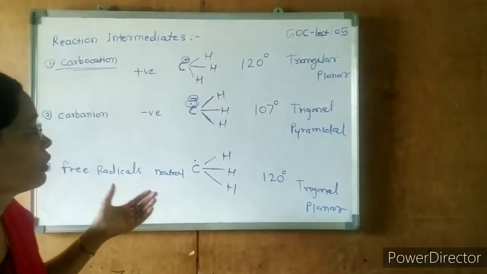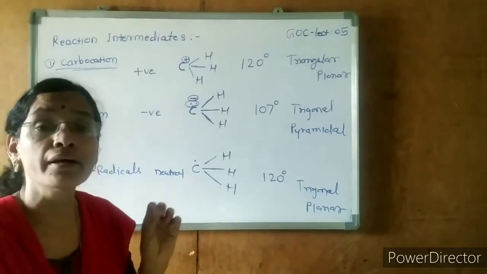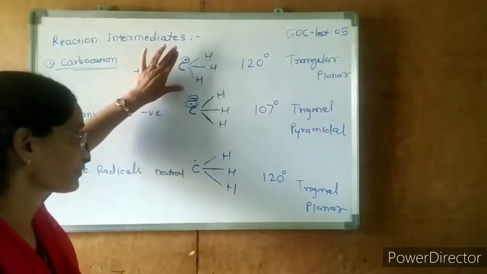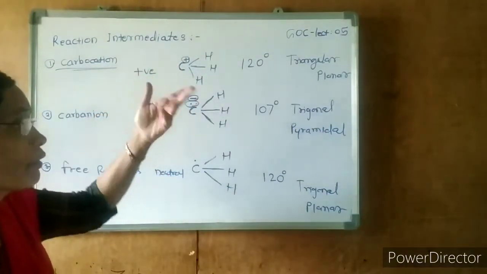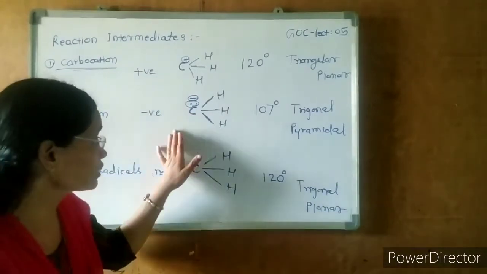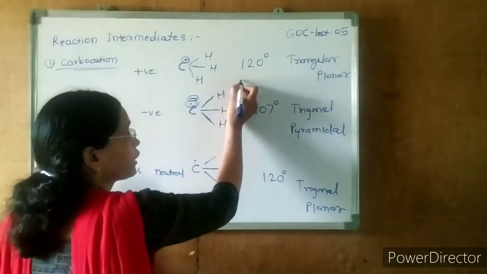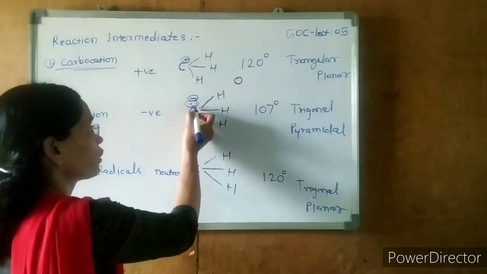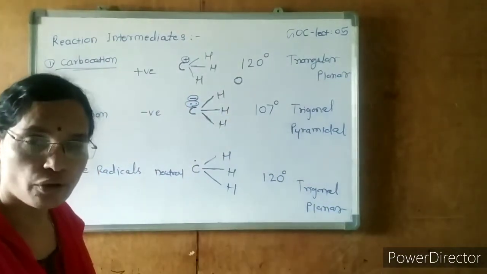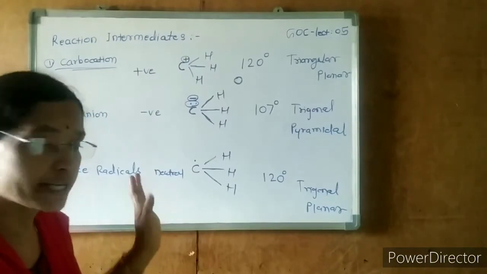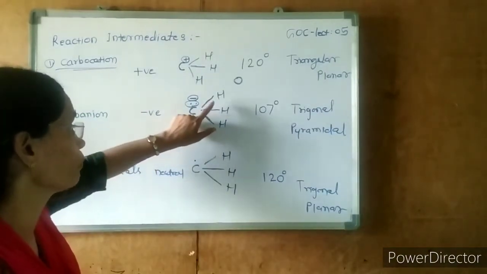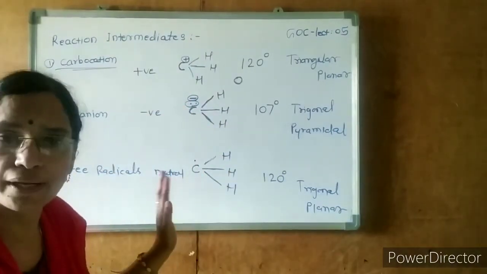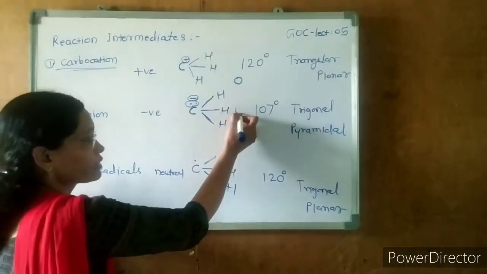The next property is the number of unpaired electrons. How many unpaired electrons are present in the carbocation? There is no unpaired electron present in the carbocation, so 0 unpaired electrons. In the case of the carbanion, how many unpaired electrons? There are also none. Total electrons: 2 plus 2 plus 2, 6, plus 2, 8 electrons are there, and no unpaired electron is there. So unpaired electrons 0.